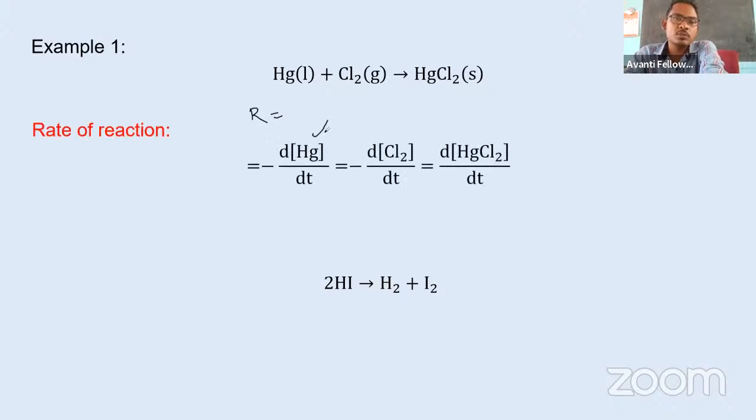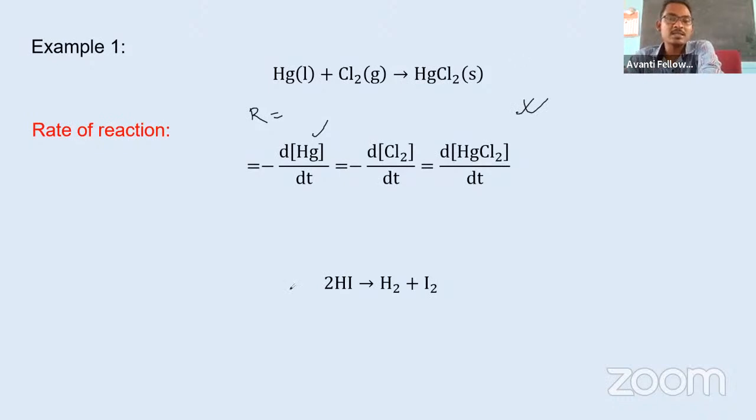Rate of change of mercury equals rate of change of chlorine, because they have coefficient 1. There is a 1 in front, na, so divided by 1. This equals this. So why minus? Because the reactant concentration is decreasing. So this is a simple one. Coefficient is 1, so there was no problem.